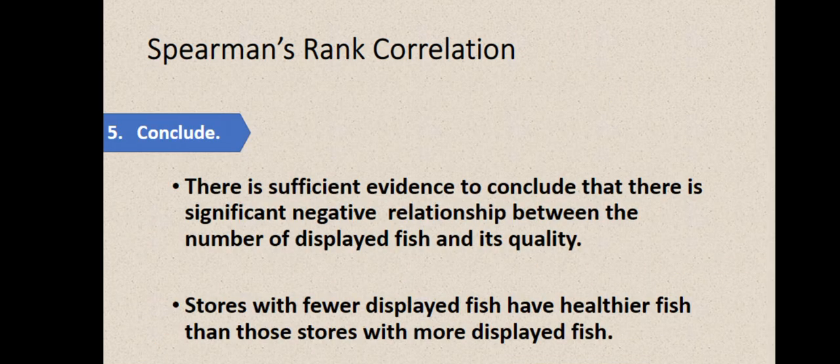So, step 5 is syempre to conclude. So, conclusion natin para sa problem natin is that there is a sufficient evidence to conclude that there is a significant negative relationship between the number of displayed fish and its quality. And then the stores with fewer displayed fish have healthier fish than those stores with more displayed fish.